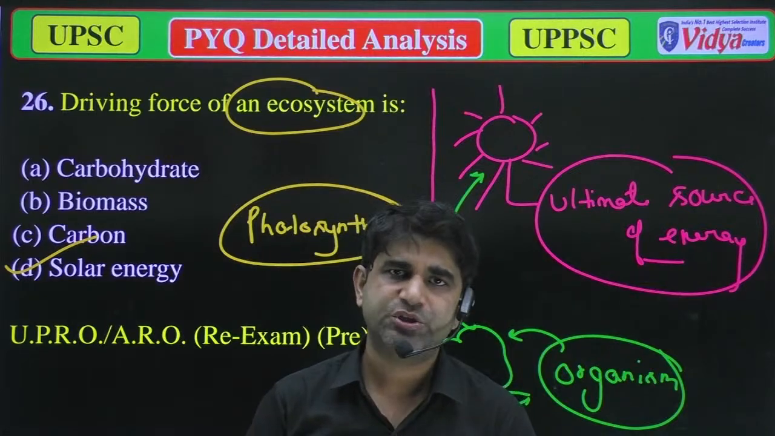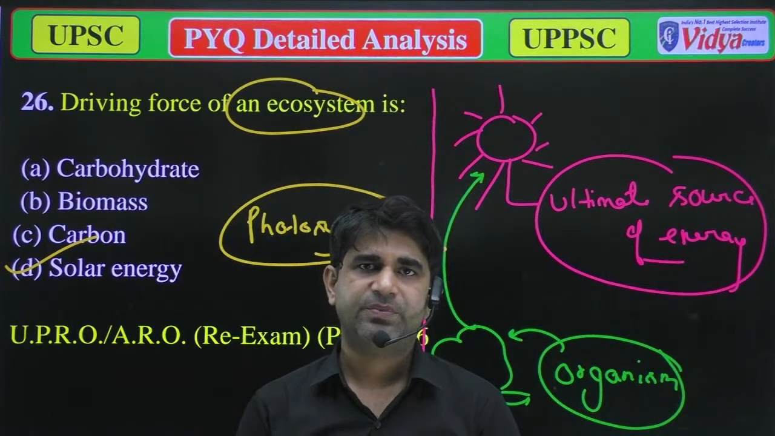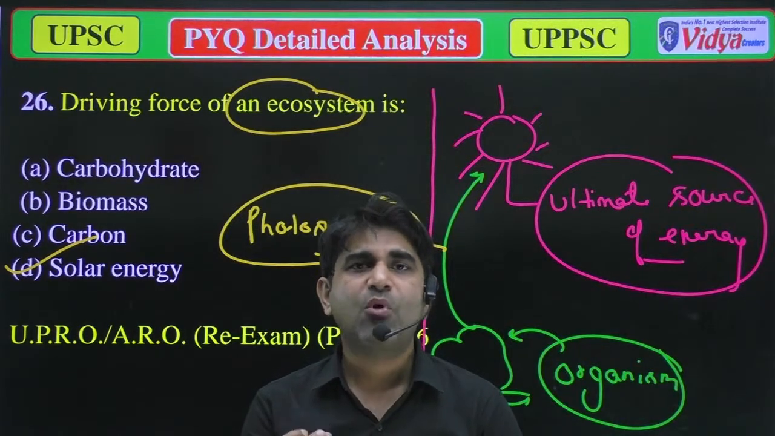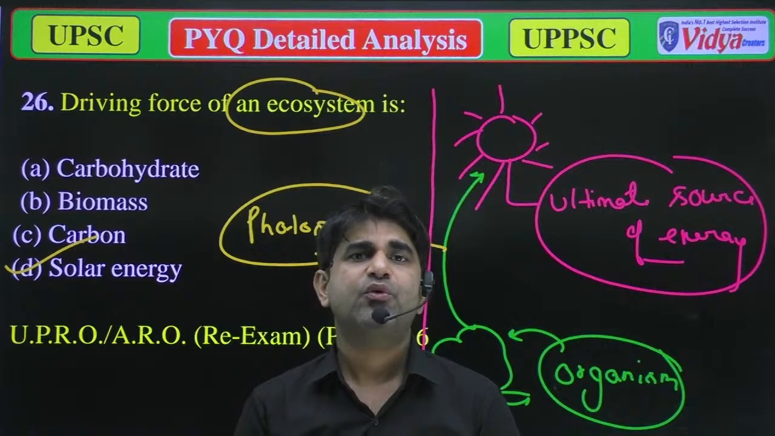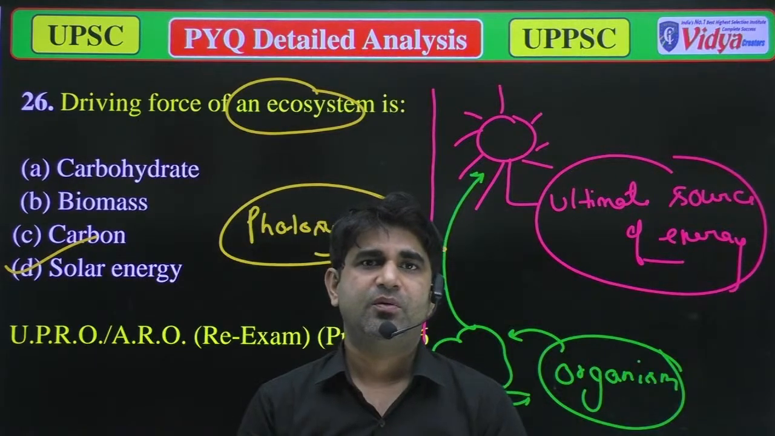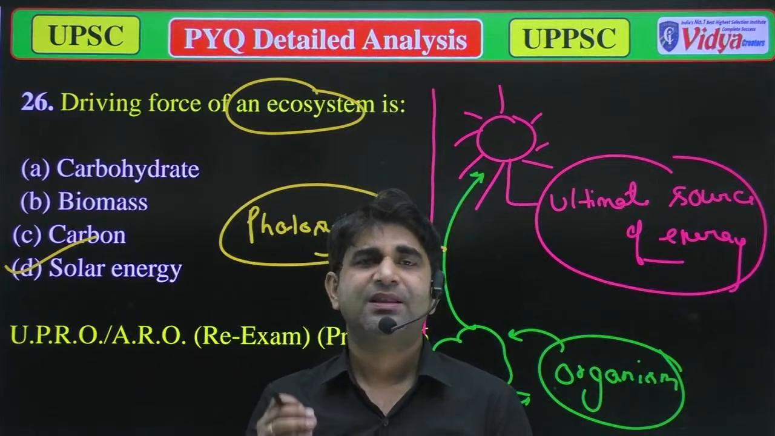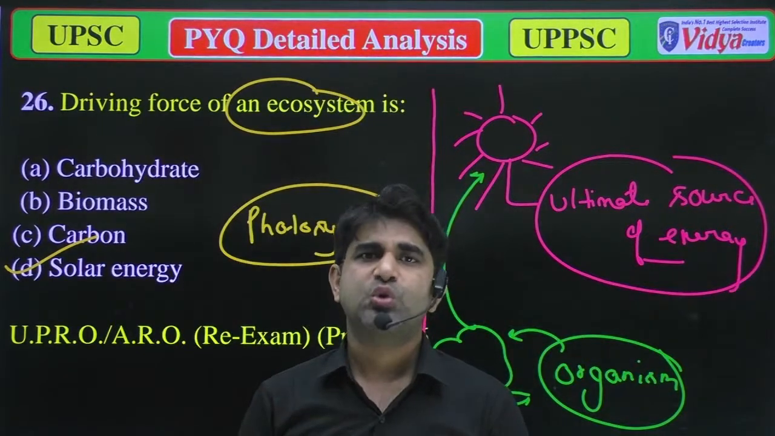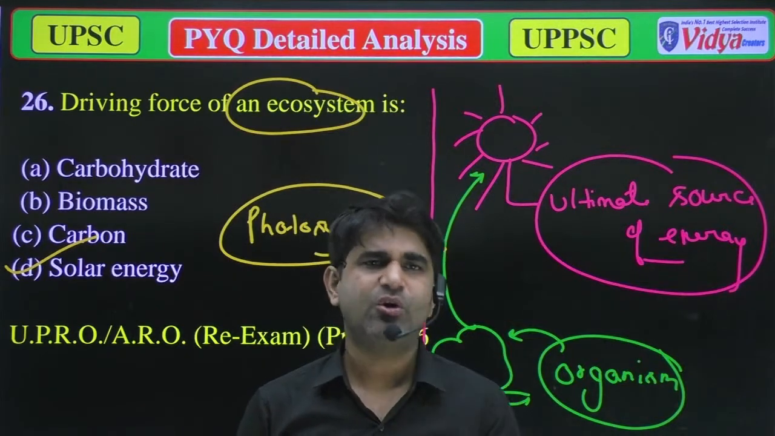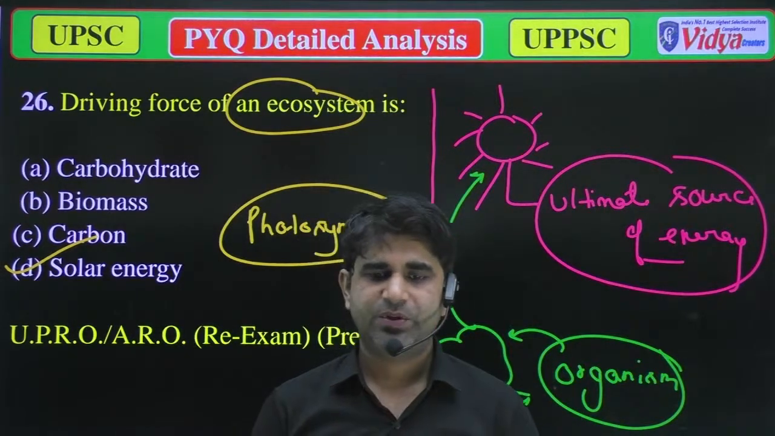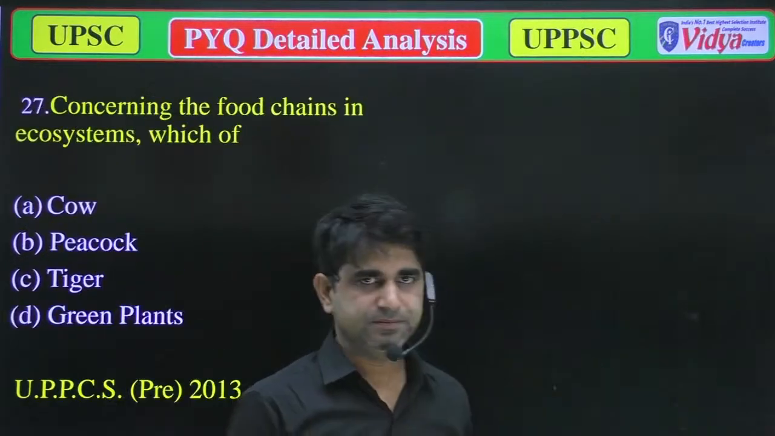in a pond ecosystem, phytoplanktons are there. Phytoplanktons are small algae, or you can say lower algae, which prepare their food with the help of solar radiation. So we can say in every ecosystem there is sunlight or solar radiation, by which any organism can gain energy. So this is the correct answer. Now we'll move to the next question.